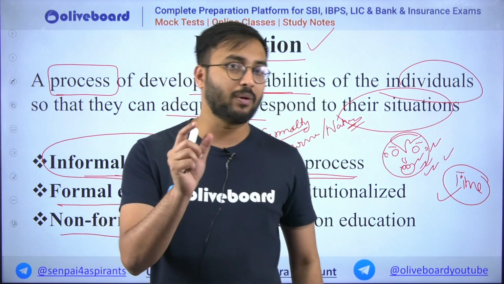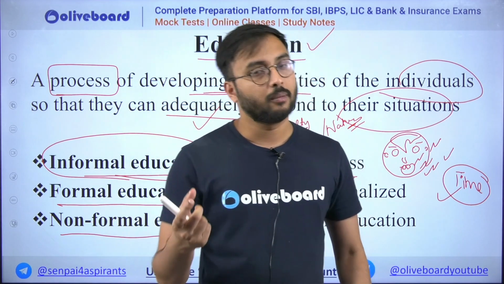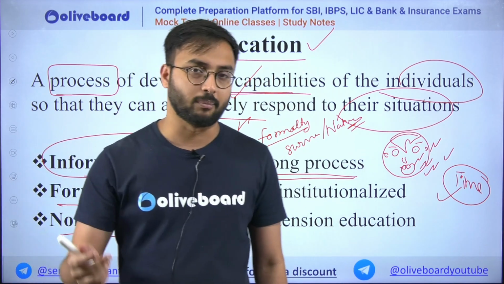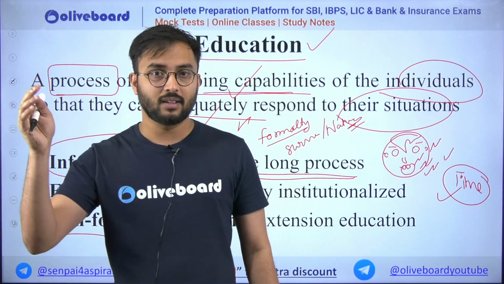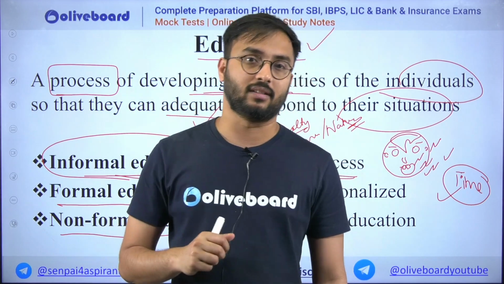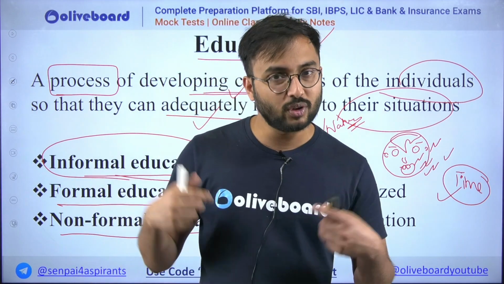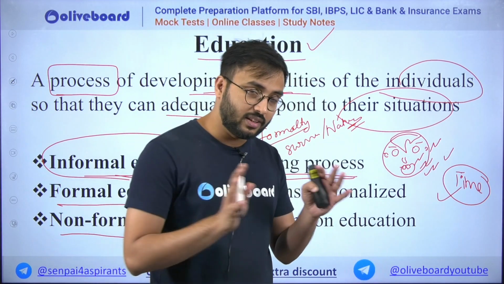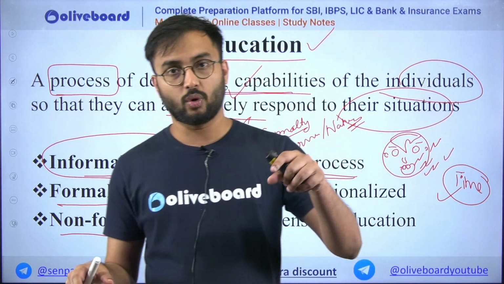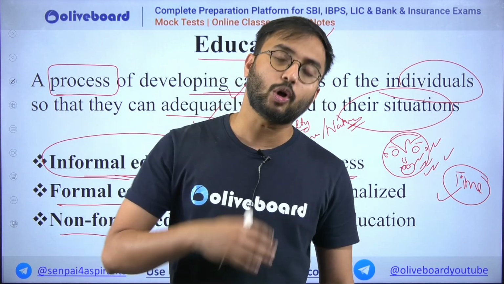For example, there is that one story you would have heard during your childhood. A thief has been stealing things from here and there since childhood. The mother does not scold him, and when that thief grows into an adult and becomes a big thief and is in prison, he calls his mother and bites her ear, and says to her that if during childhood you would have stopped me, then today I wouldn't have been here. So what is this? For this thief, whatever his experiences were, one time he stole, he felt very good, then a second time he stole, he felt very good, and then he kept on doing those wrong things.